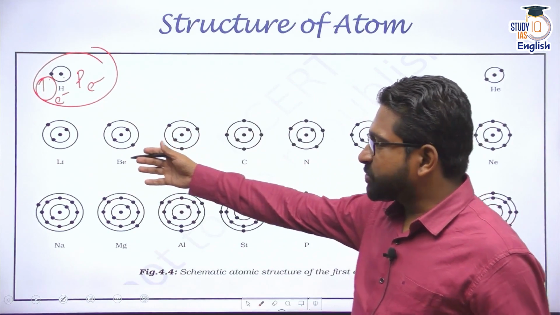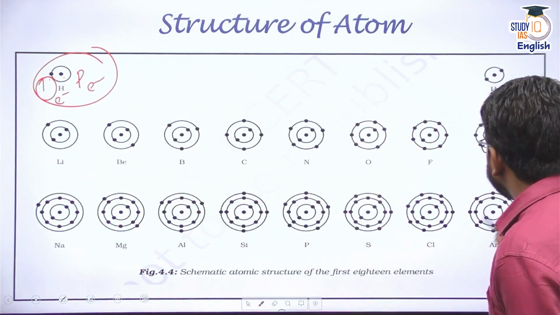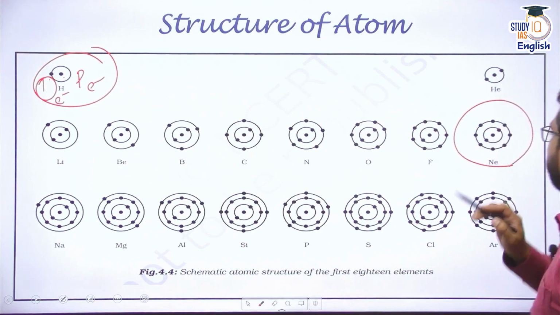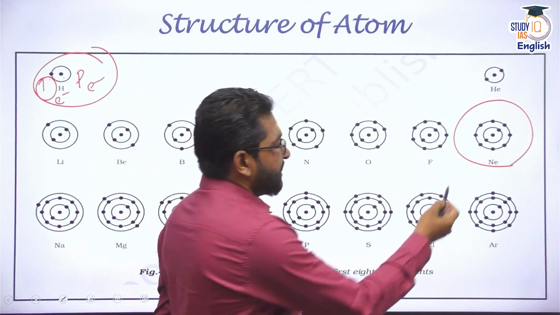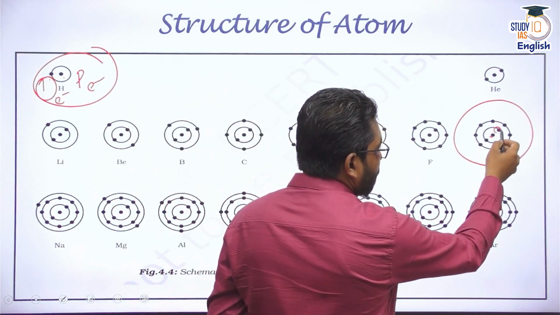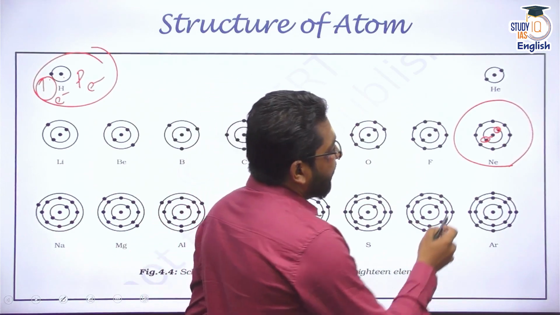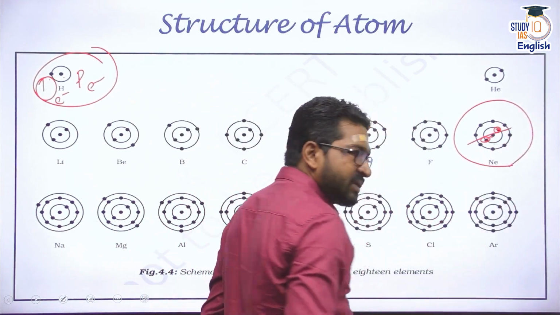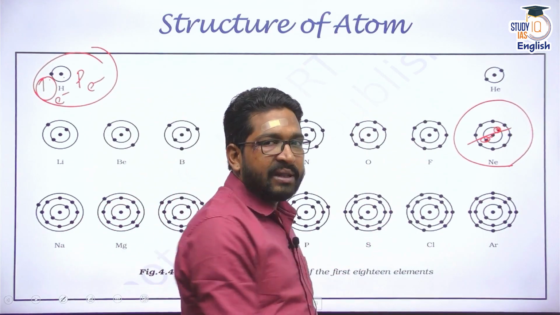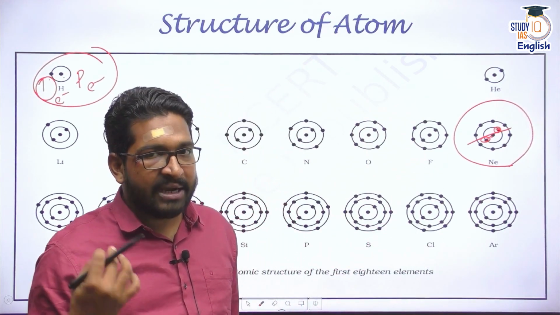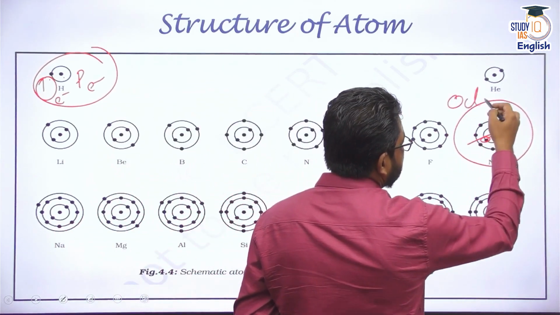Similarly, if you look at the structure of lithium, beryllium, boron, carbon, you will find that the best example would be neon. Now, if you look at neon, you will see that it has a nucleus. There are 2 electrons in the K shell, and there are exactly 8 electrons in the L shell or L orbit. Now, this is going to be most stable. That is why neon does not react much. Why? Because it has already achieved the octet.